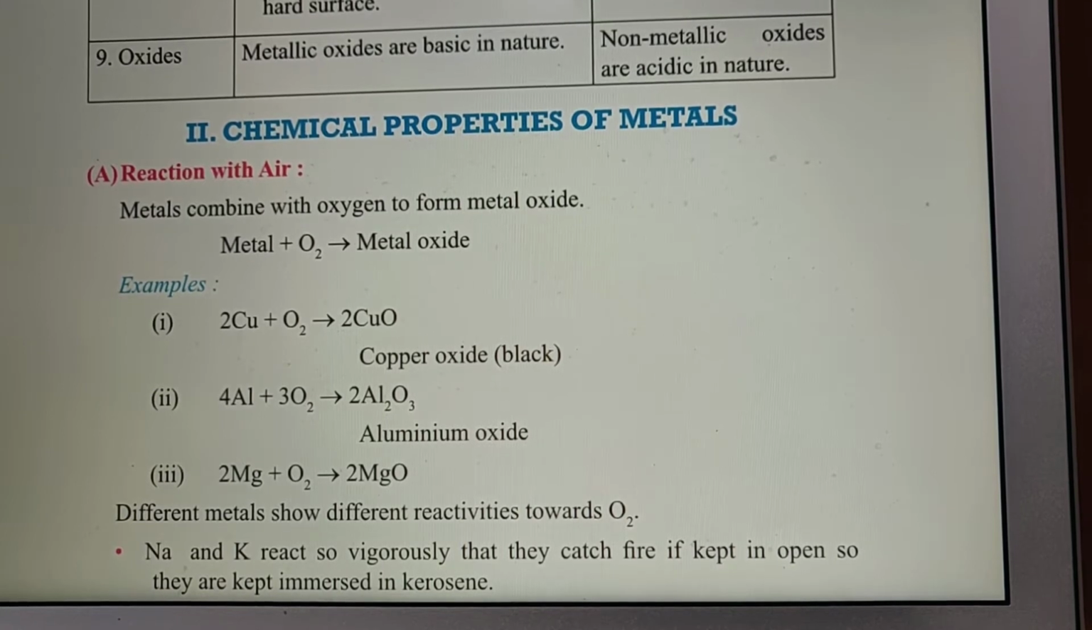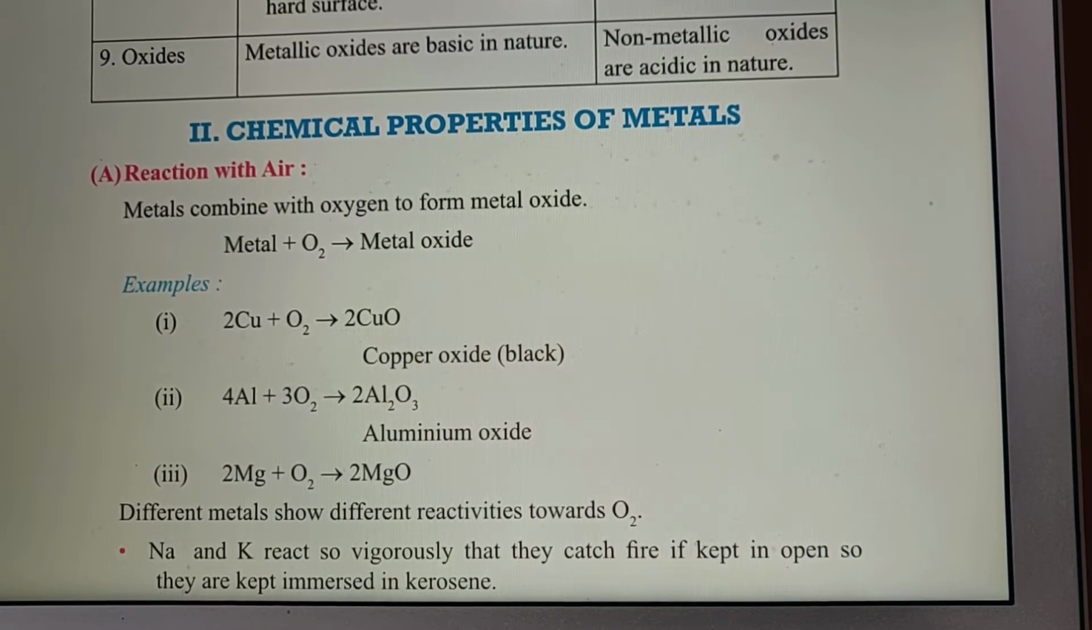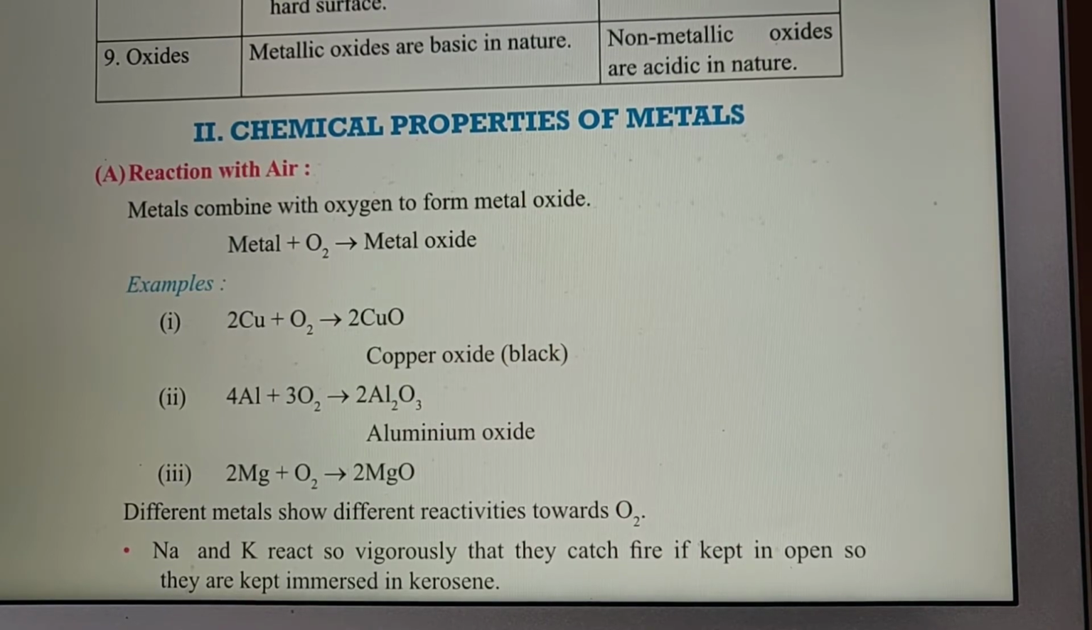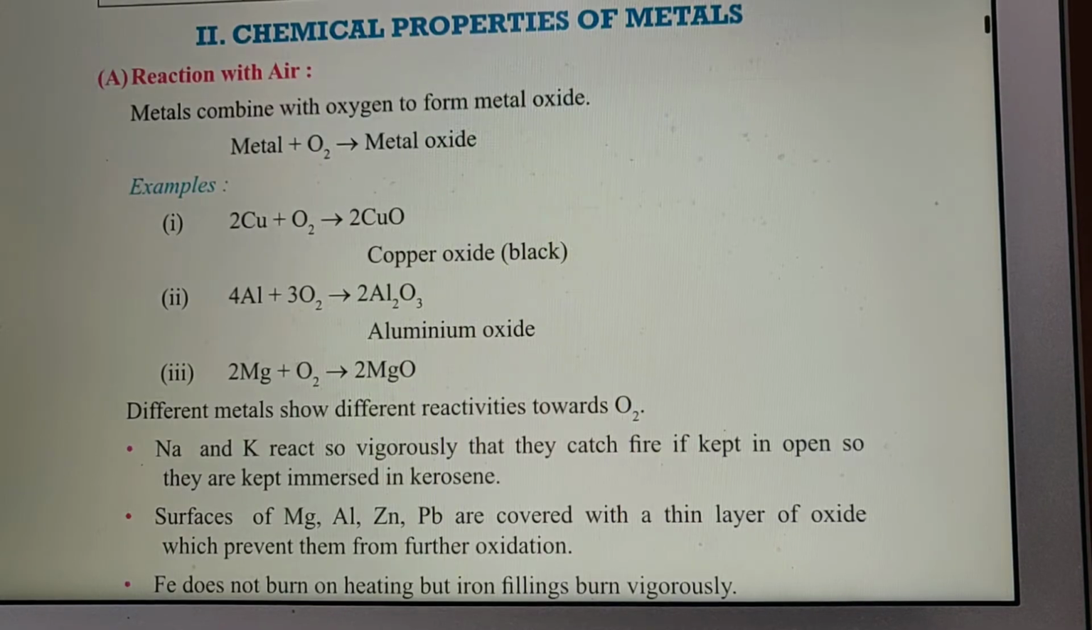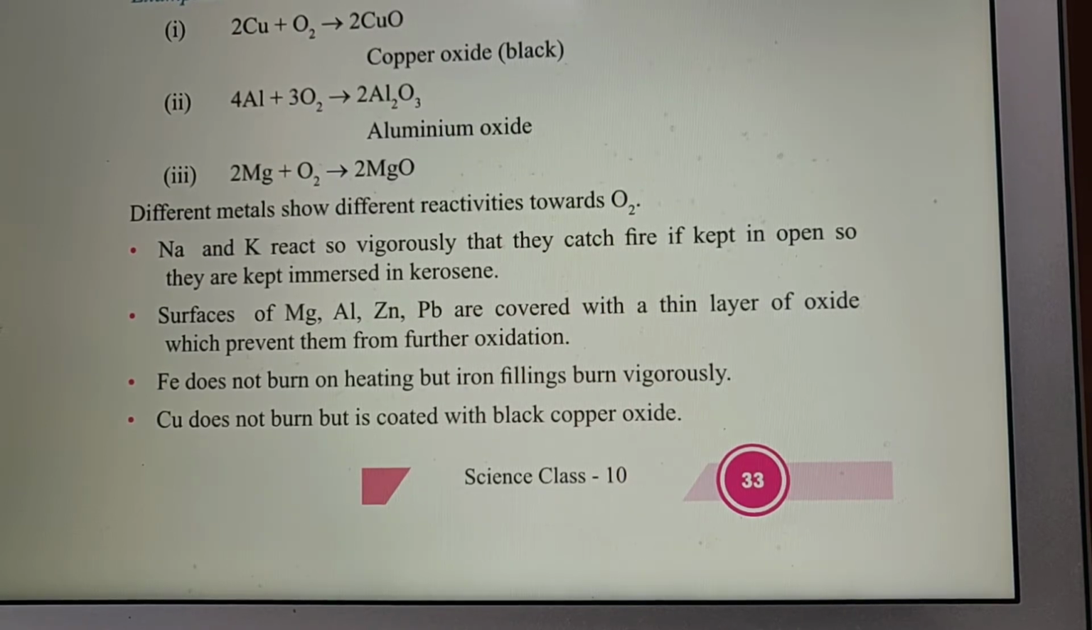Some react very vigorously, some react very slowly, and some do not react. Sodium and potassium react so vigorously that they catch fire if kept in the open. So where to store them? They are kept immersed in kerosene, so that they do not come in contact with oxygen.